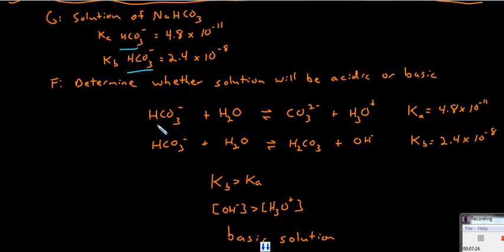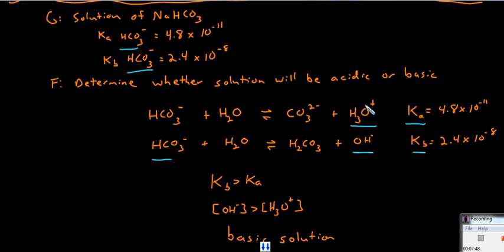Now, let's see, so that bicarbonate can act as an acid. It can release a proton into water, increasing the concentration of hydronium. This is governed by the Ka. And also it can act as a base. It can accept a proton from water, leaving hydroxide. This is governed by Kb. Which of these reactions will occur more significantly, and hence will determine whether the solution is acidic or basic?